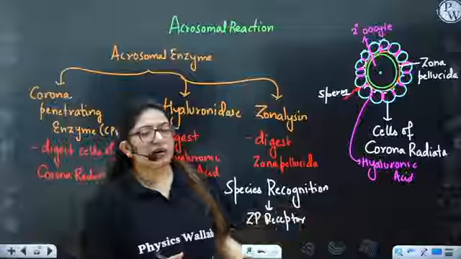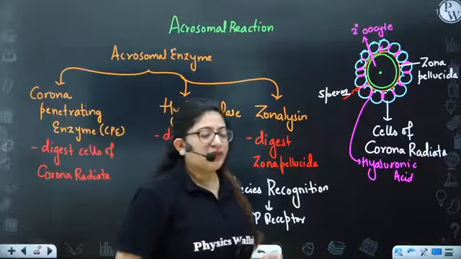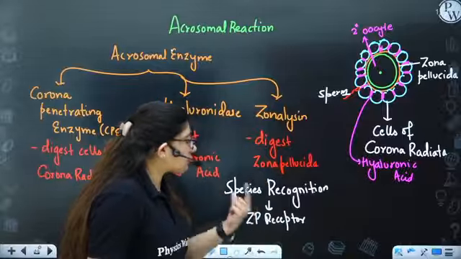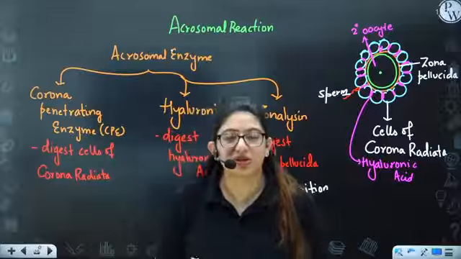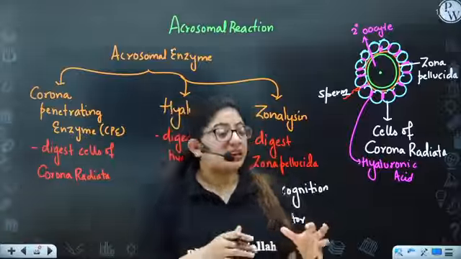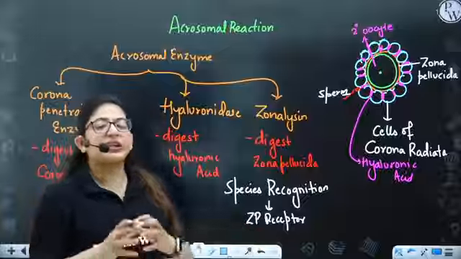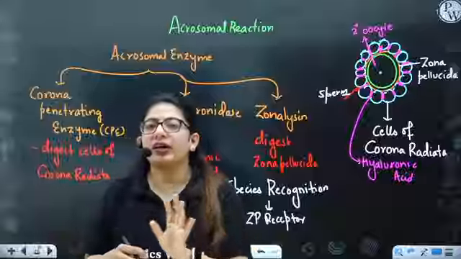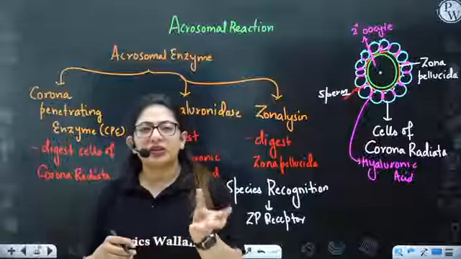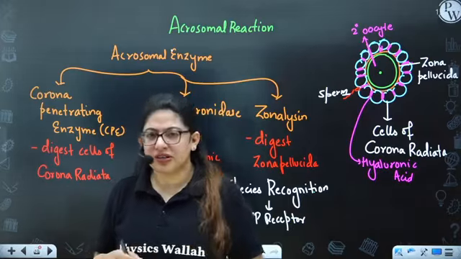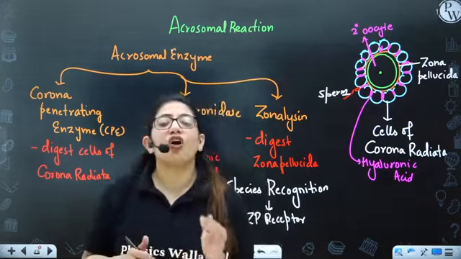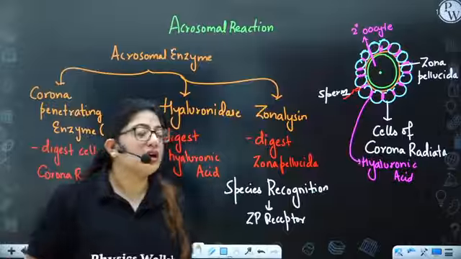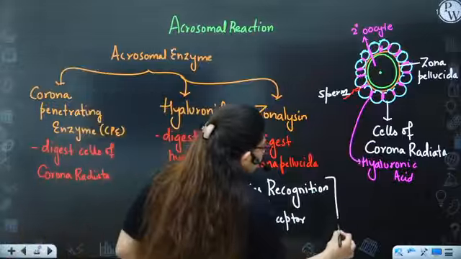If a sperm has a lot of proteins on its surface, and these proteins are recognized by the zona pellucida receptors clearly, only then can it easily enter. If the zona pellucida receptor does not identify the sperm proteins, it says no, these are not human sperm proteins, these are some other cells' proteins, then the zona pellucida will not allow the sperm to enter towards the cytoplasm of the ovum. So this is how the species is checked at the zona pellucida.